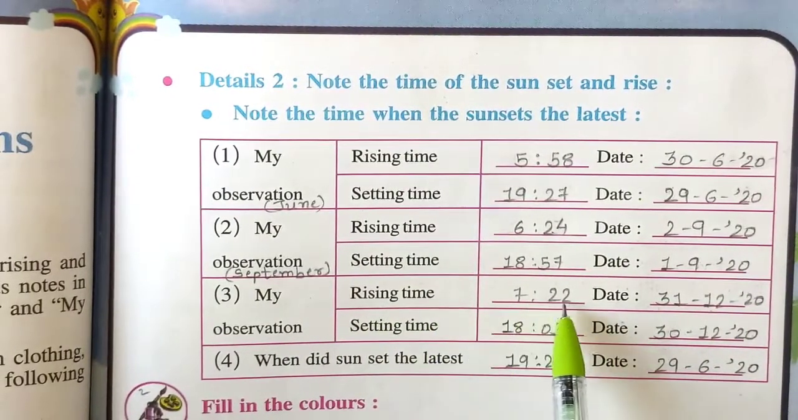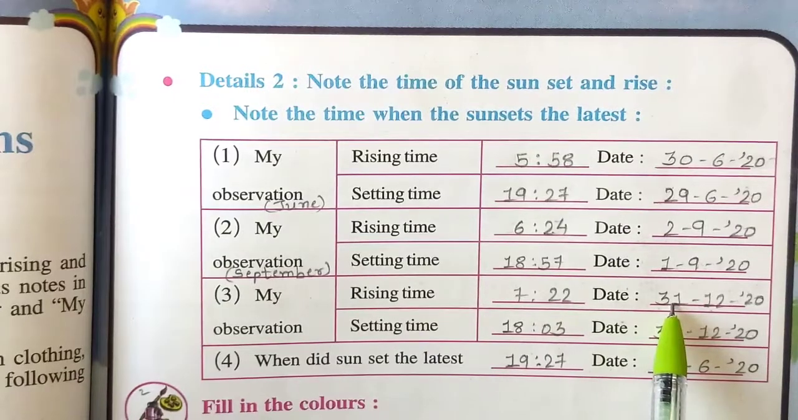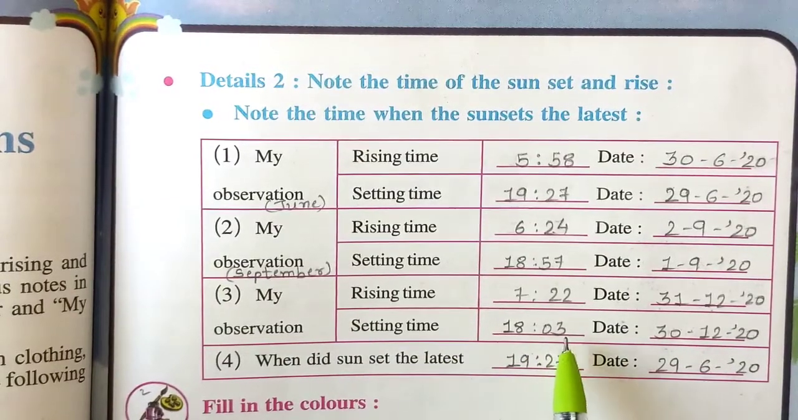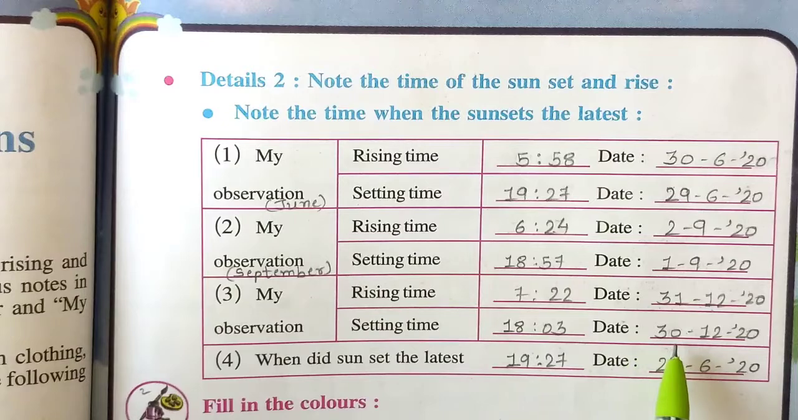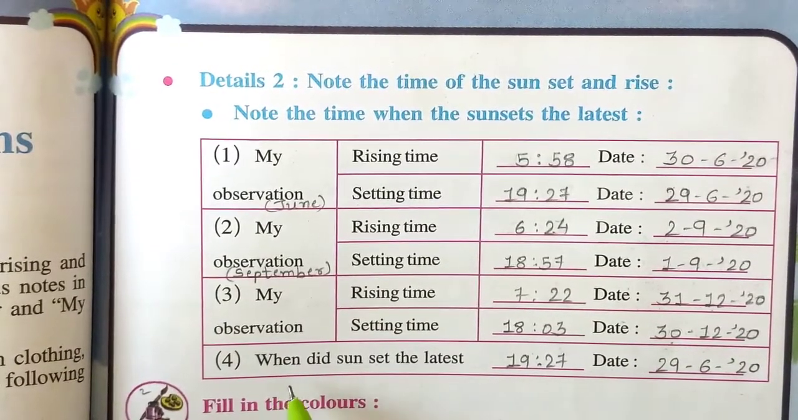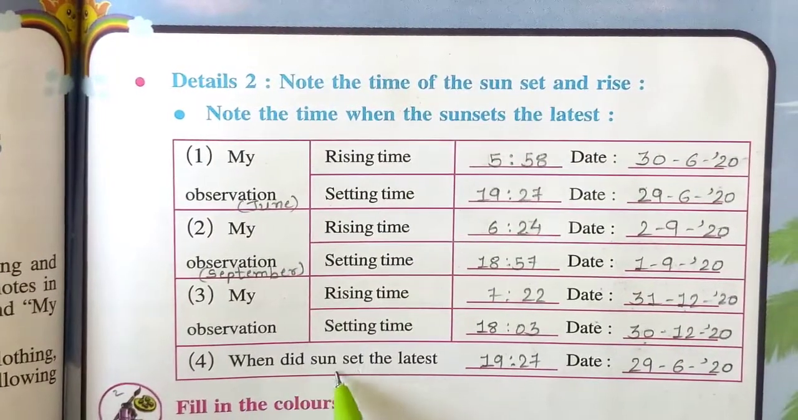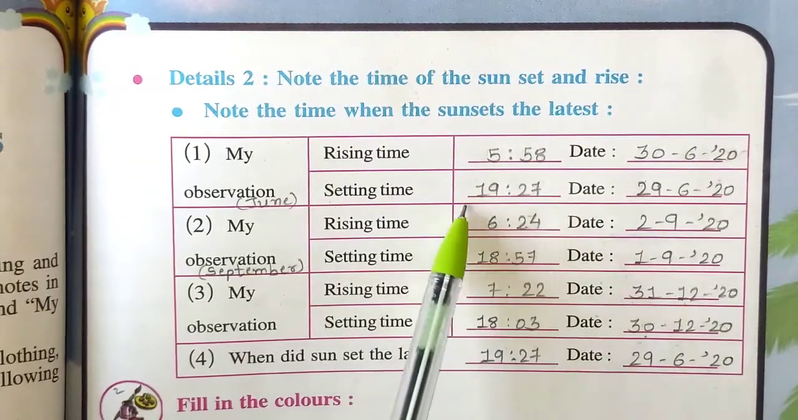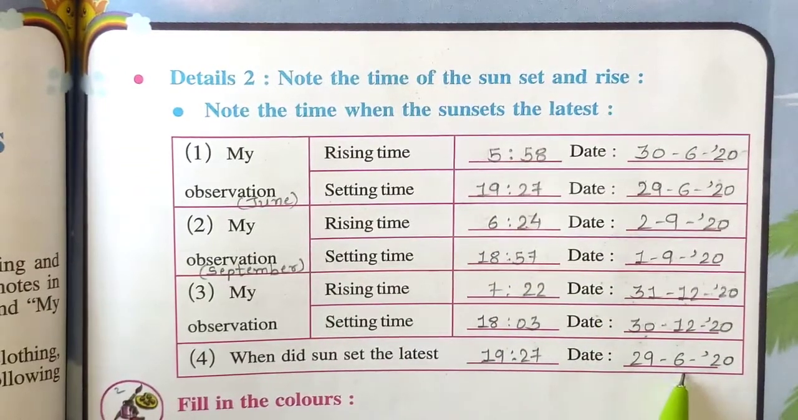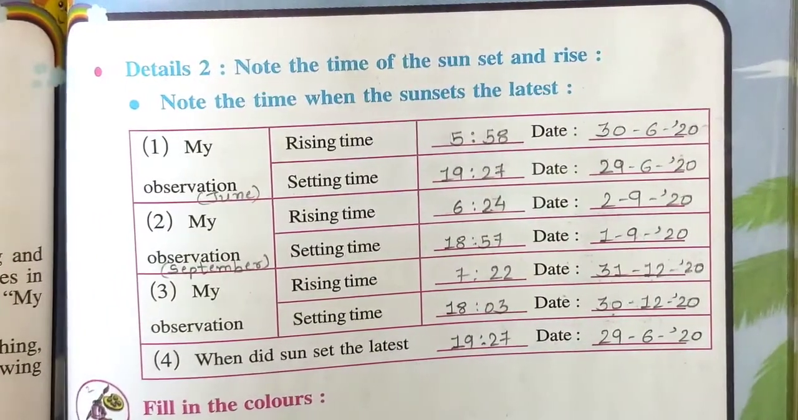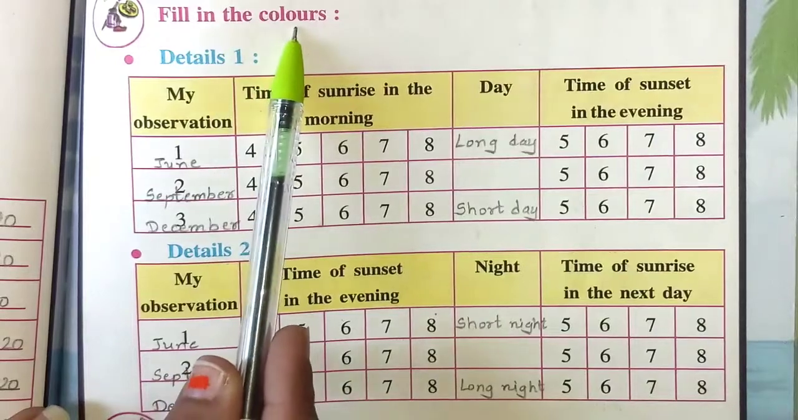Rising time is 7:22 in December on 31st December 2020. Setting time is 18:03, means 6:03 pm, on 30th December 2020. When did the sun set the latest? 19:27 in June, 29th June 2020. Write in your textbook.